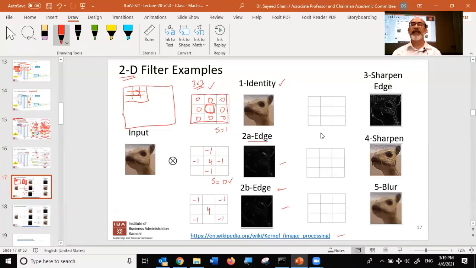But before that, let's look at sharpening edges. This is an edge detector. If you wanted to sharpen it, how would you sharpen it? Scale up. So simply multiply it by 2: 8, -2, -2, -2, -2, right? Or you could scale this one up as well, or scale this one up. Same thing. Slightly different versions of the edge detector.